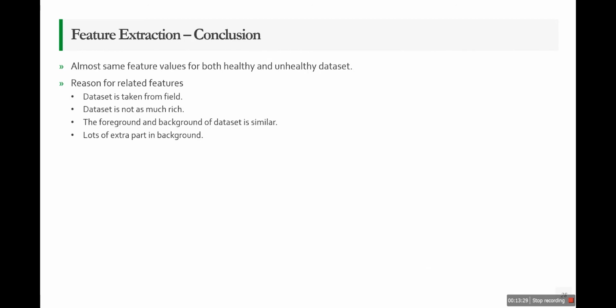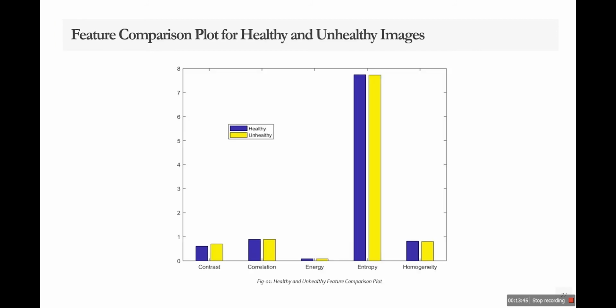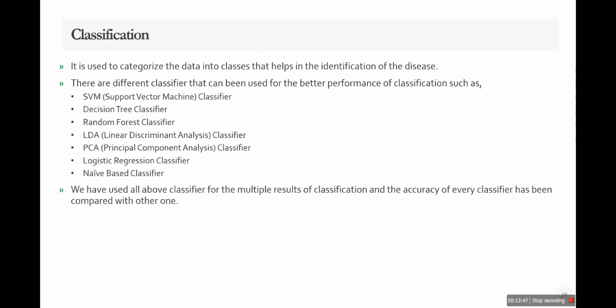Now what is the reason why these features are the same for healthy and unhealthy images? The main reason is that the data set is taken from the field and there is lots of extra part in the background, and another reason is that the foreground and the background data are similar. So that is the reason we are getting the same values for the features.